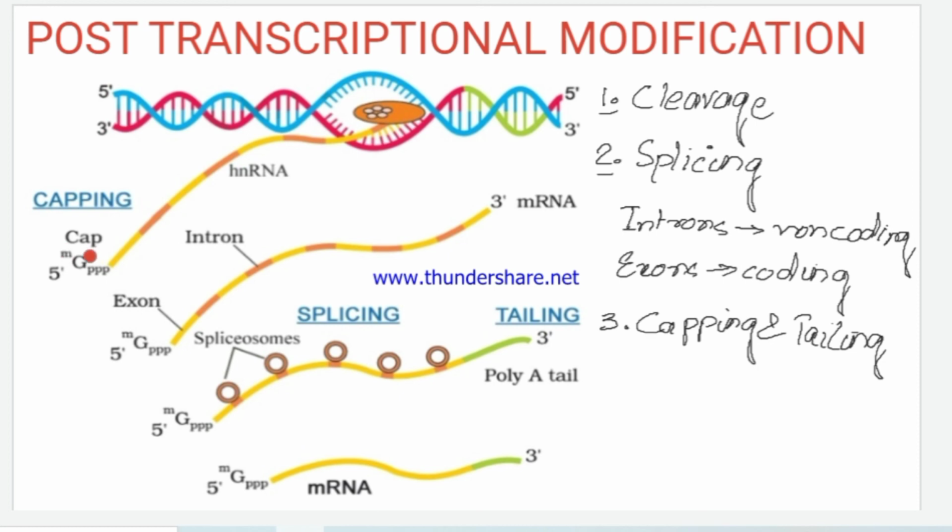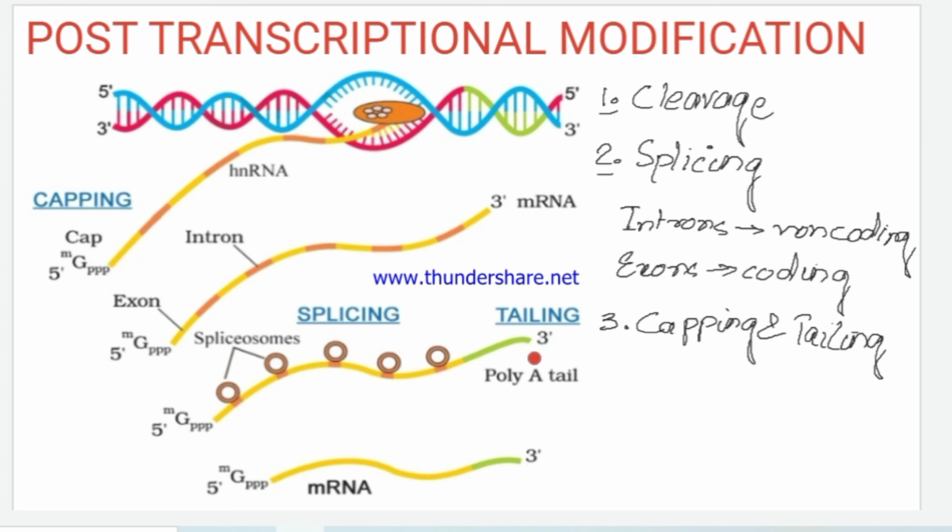So, 7-methyl-guanosine, which is formed from guanosine triphosphate, gets attached at the front end of the heterogeneous RNA. Heterogeneous RNA is actually the primary transcript which is formed in case of eukaryotic RNA. So, the capping occurs with 7-methyl-guanosine.